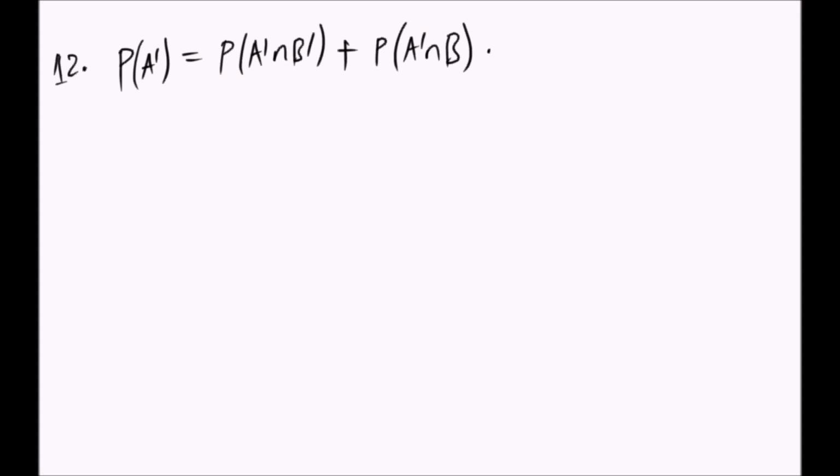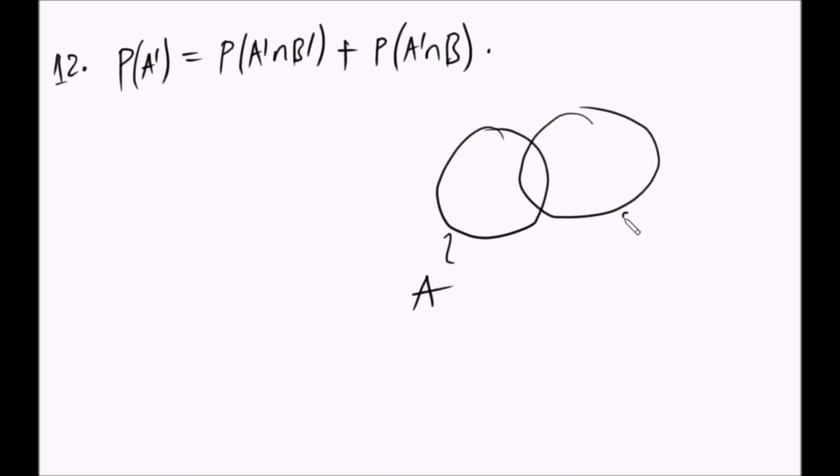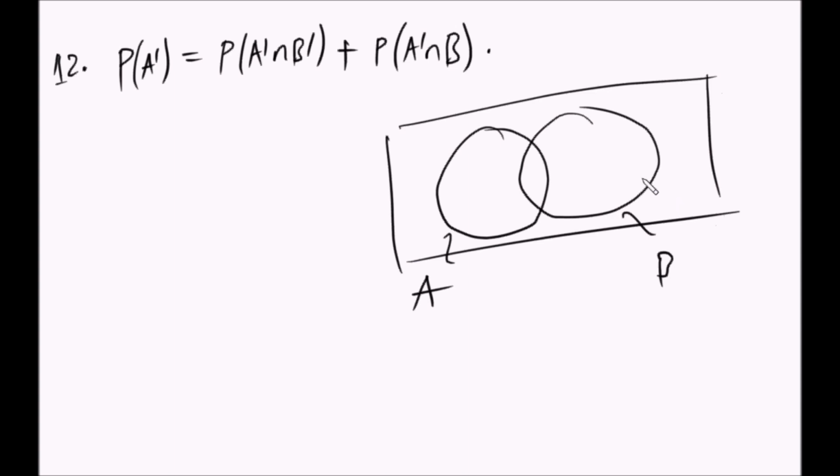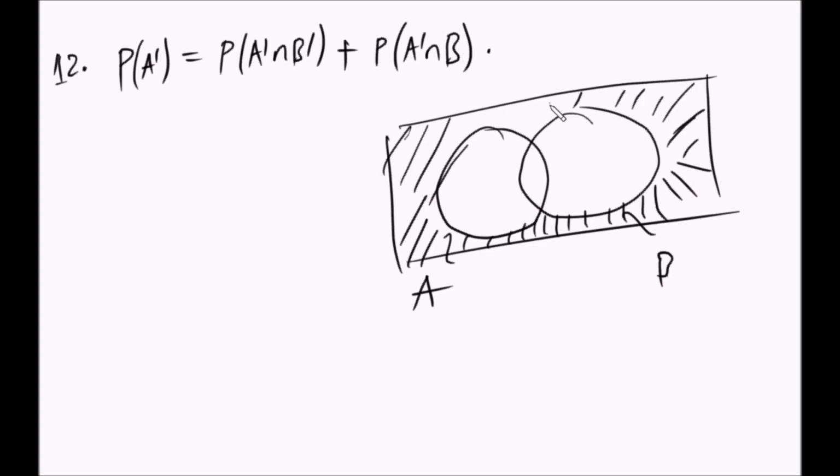So number 12 now. So this one is A, this one is B, eh? So A complement ni nje ya A, eh? Sasa A complement intersection B complement maana ni huku. Huku ninapapa shade huku. Huku nje kabisa. Hii ndo nini?